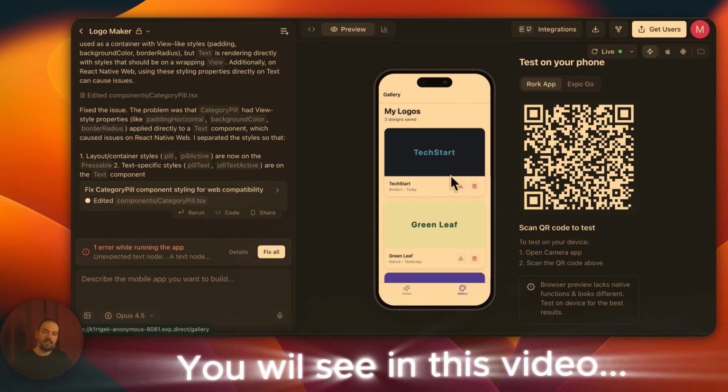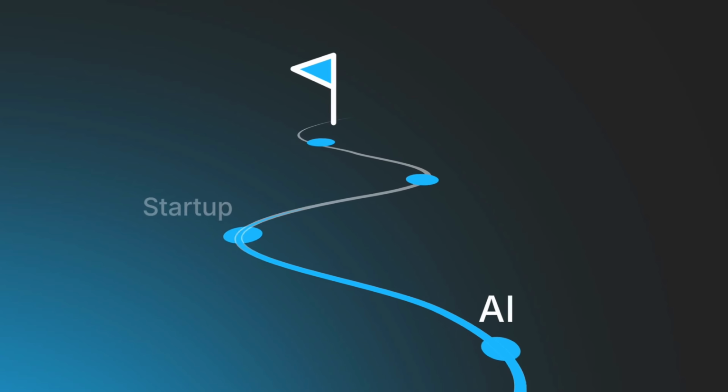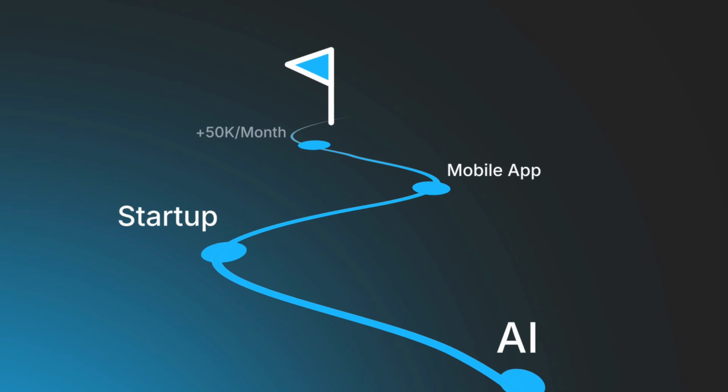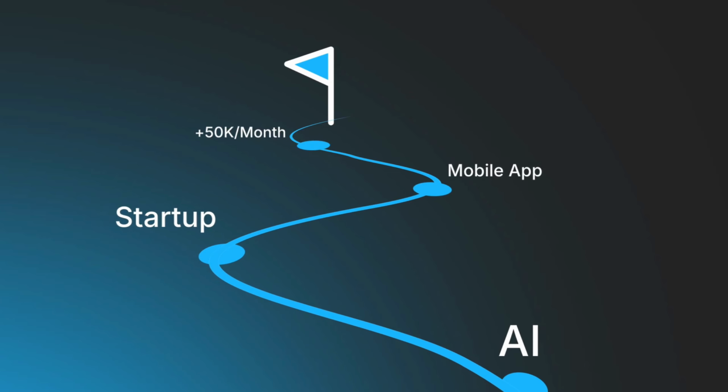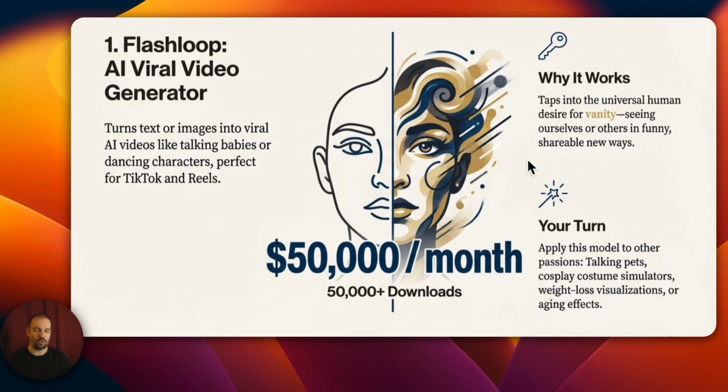Let's get started. We're truly in a golden age for making apps and earning money. Right now, thanks to artificial intelligence, you can launch a startup, create a mobile app, and quickly reach the numbers you'll see in this video. Because as I said at the beginning, all the apps in this video were released 180 days ago at most. That means they're 6-month-old apps.